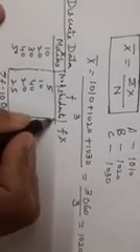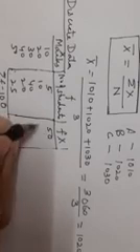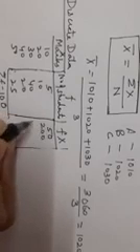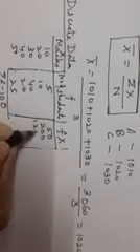Now let us calculate fx. The values which we get are 10 into 5, 50, 20 into 10, 200, then 30 into 40, 1200, 40 into 20, 800 and 50 into 25, 1250. You take the total. This is what is called sigma fx, and the value comes out to be 3500.